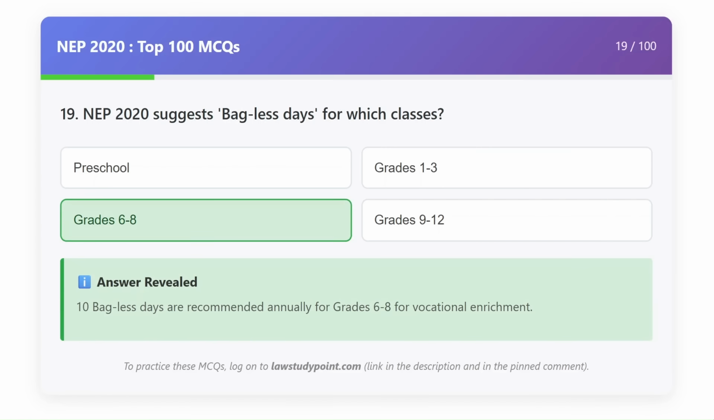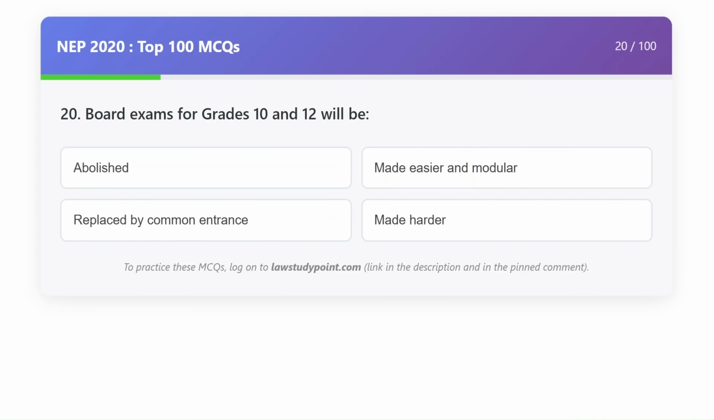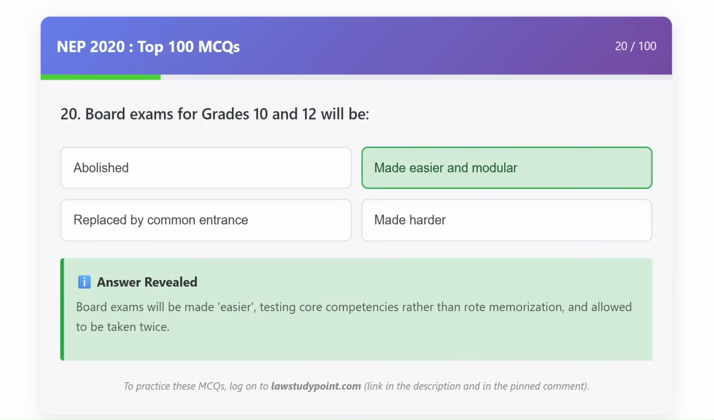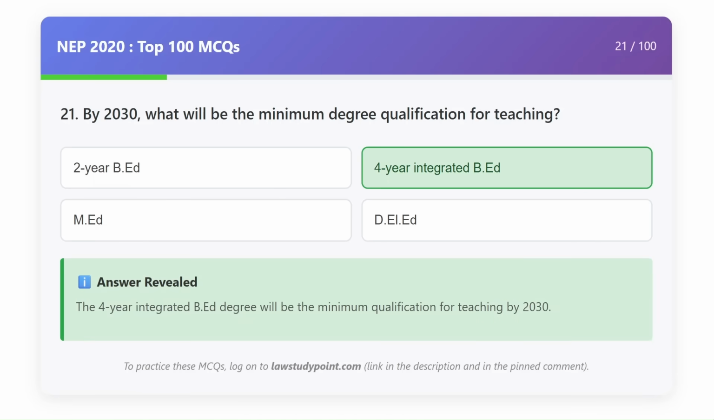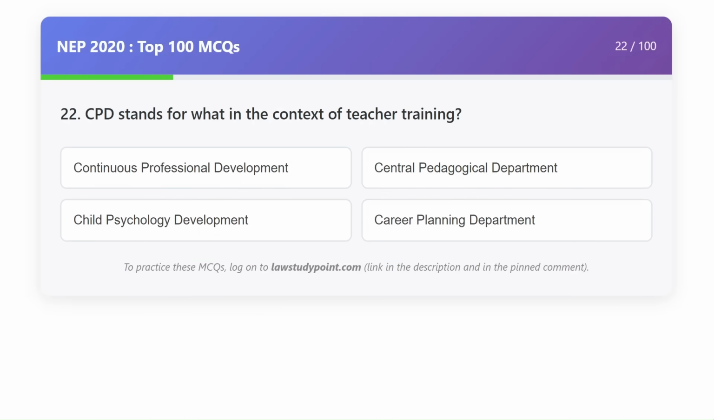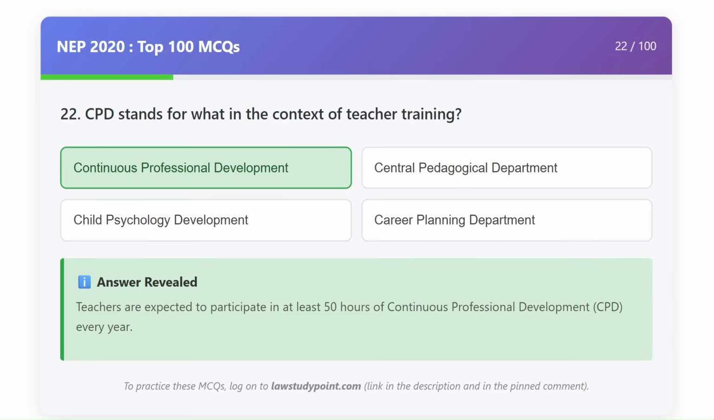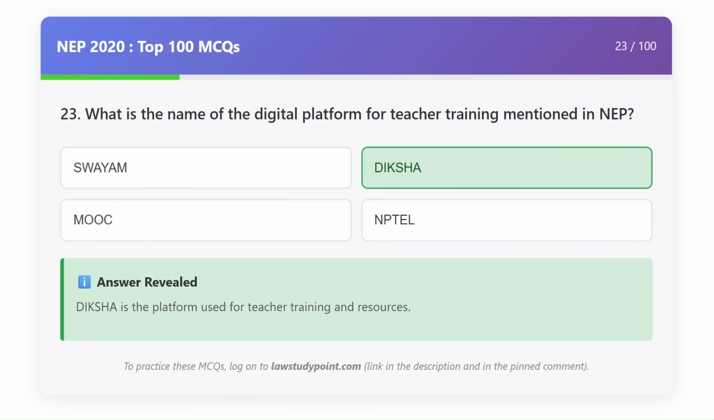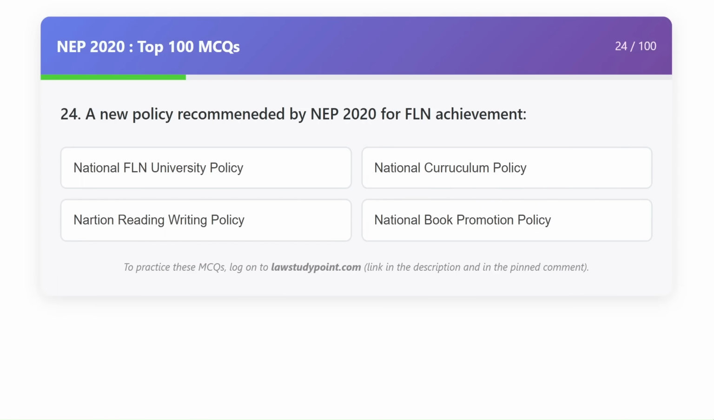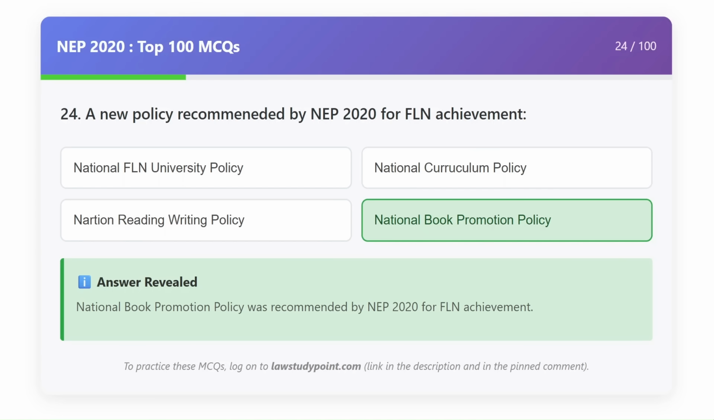Classes 6 to 8. Board exams for grade 10 and 12 will be made easier and modular. By 2030, what will be the minimum degree qualification for teaching? 4 years integrated B.Ed. CPD stands for what in the context of teacher training? Continuous professional development. What is the name of the digital platform for teacher training mentioned in NEP? DIKSHA. A new policy recommended by NEP 2020 for FLN achievement. National Book Promotion Policy.